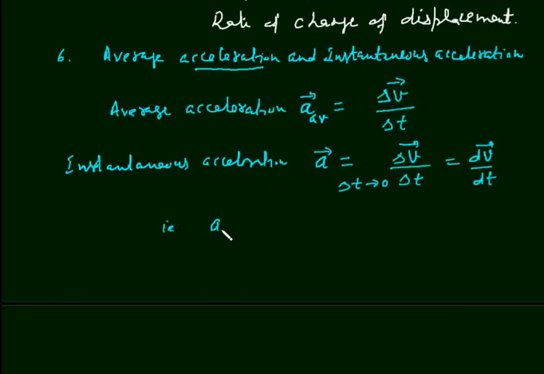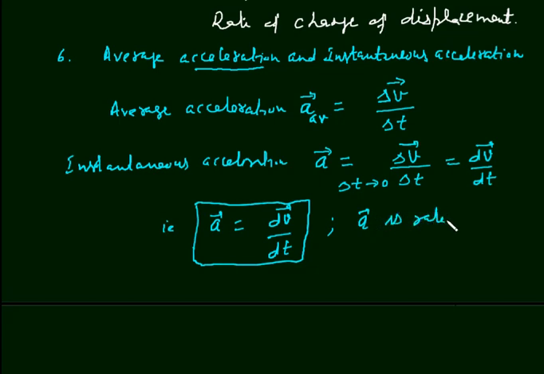That is, a is dv by dt. This is acceleration at a particular time. So this a is the rate of change of velocity. In straight line motion or in one-dimensional motion, I may write here that a is rate of change of speed.